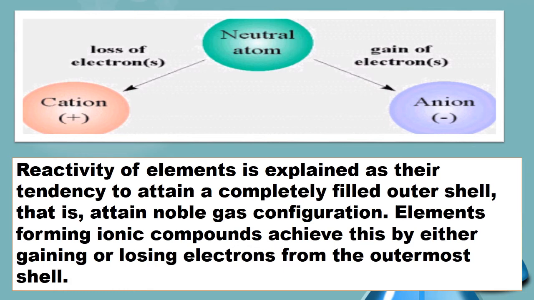Elements forming ionic compounds achieve this by either gaining or losing electrons from the outermost shell. But other than losing and gaining electrons to obtain the noble gas configuration, there is one more way of obtaining it. So let us study that.